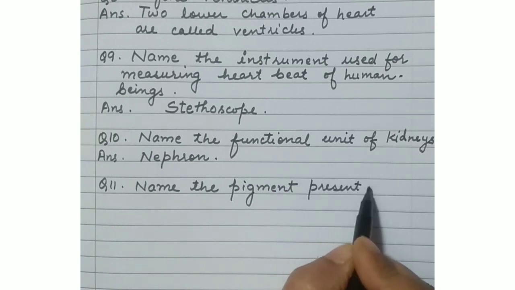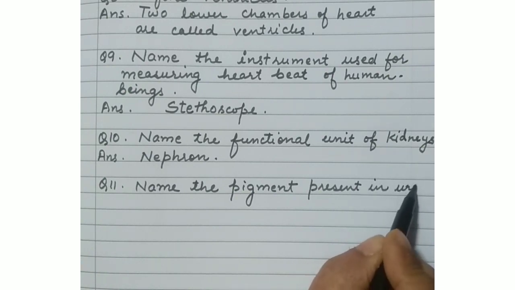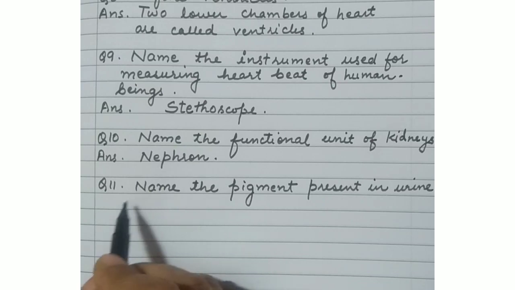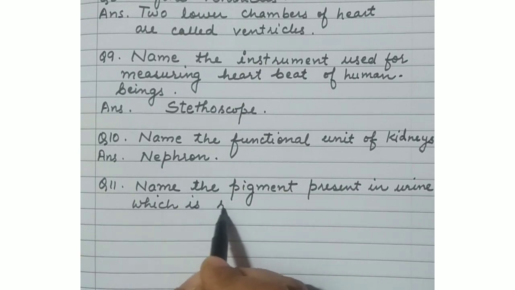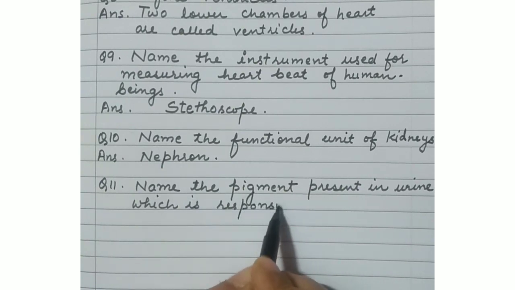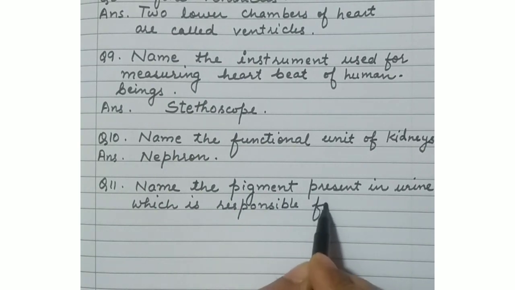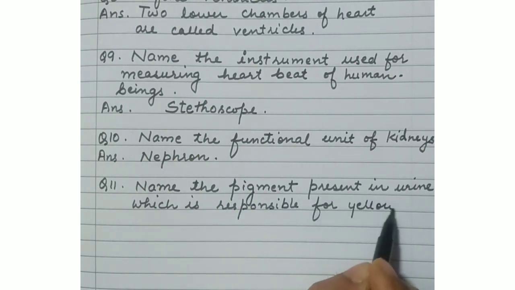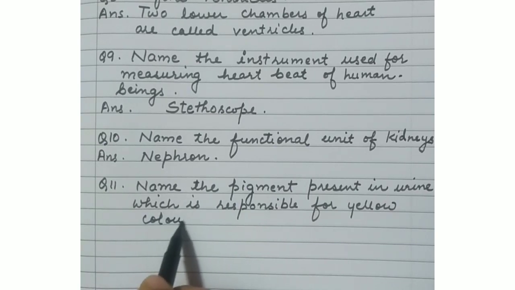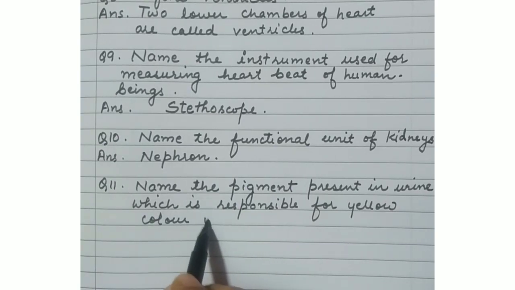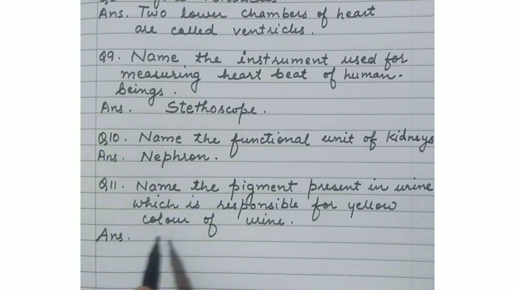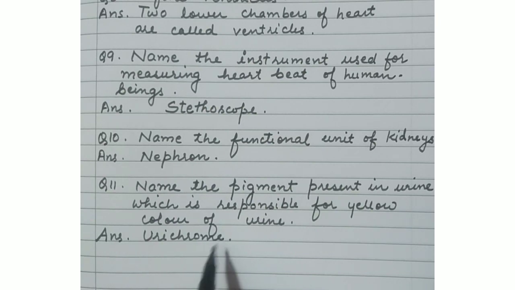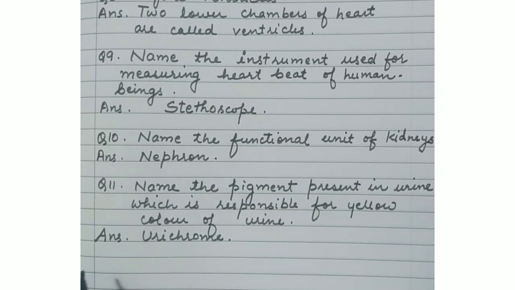Now as you know that normally the color of our urine is yellow. Now from where does this yellow colored pigment come? The unused proteins form urea, the main waste product of our body, which is produced by the liver. Okay, this urea is of yellow color. Why? Because the bile pigments are also released from the liver. They contain a yellow colored pigment which is known as urochrome, and this urochrome is responsible for the yellow color of